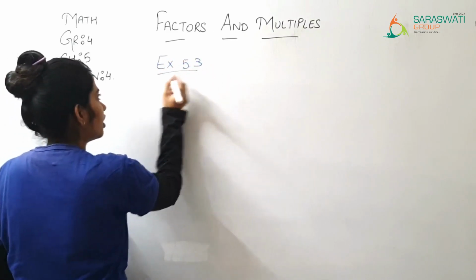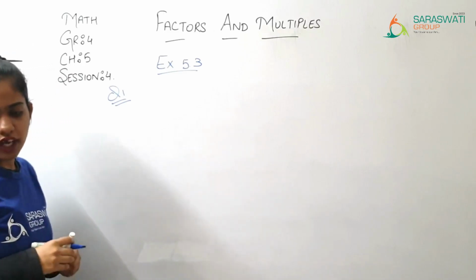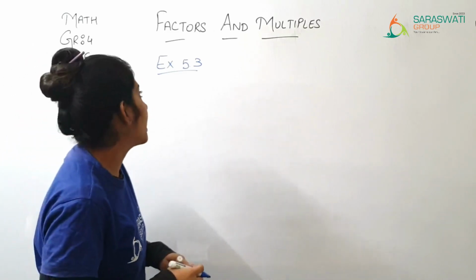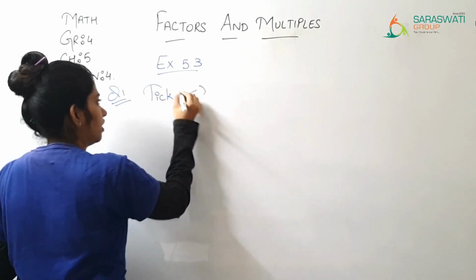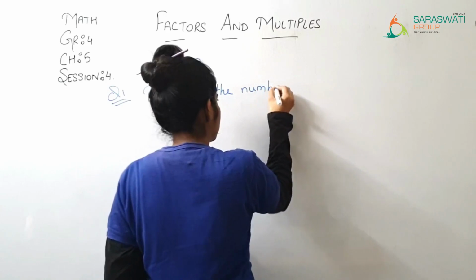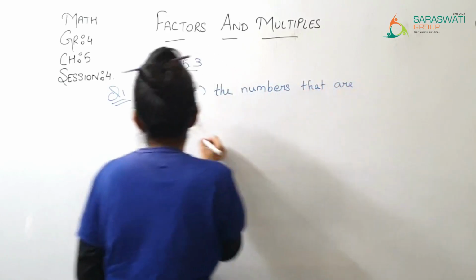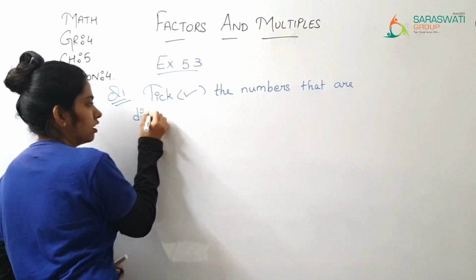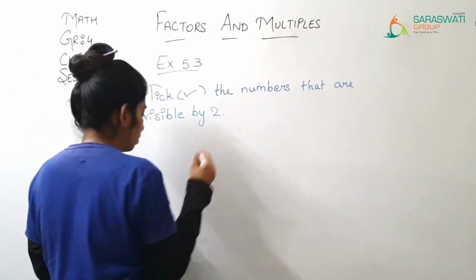In exercise 5.3, question number 1 is: write the numbers that are divisible by 2.